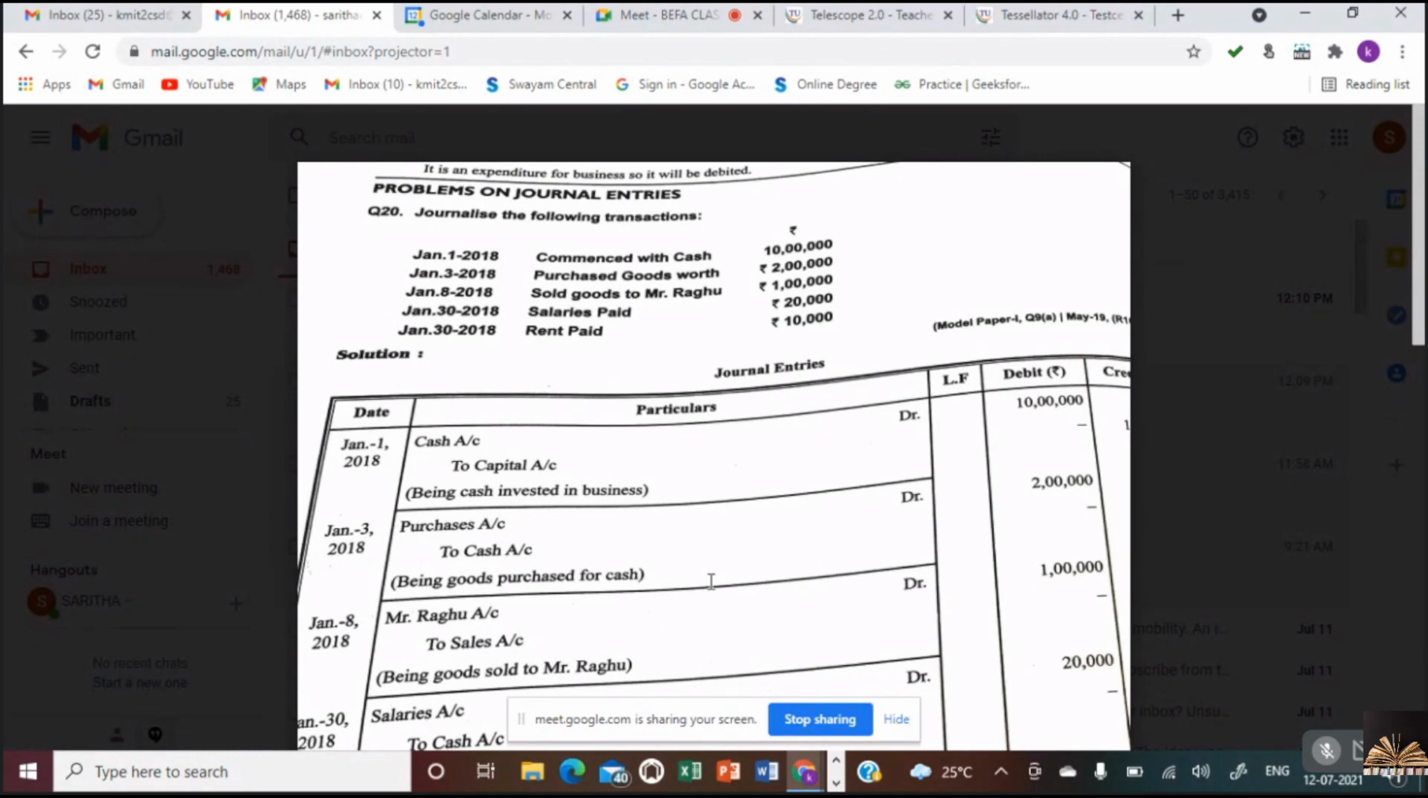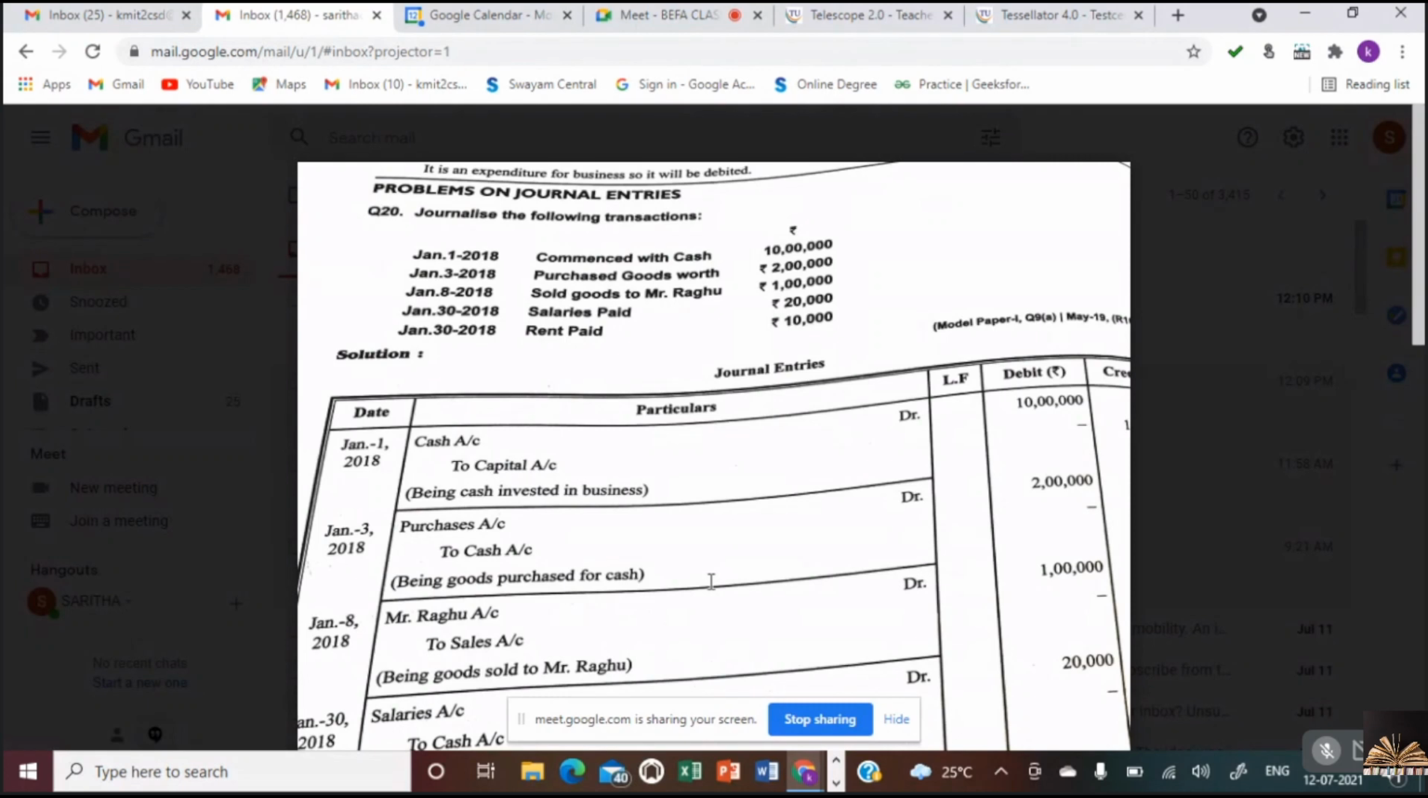Being business started with cash. The explanation you can write in your own words. There shouldn't be any particular format, but it should start with being. You can write being business started with cash, or being business commenced with cash. Any of these is a right explanation, but the words should start with being.